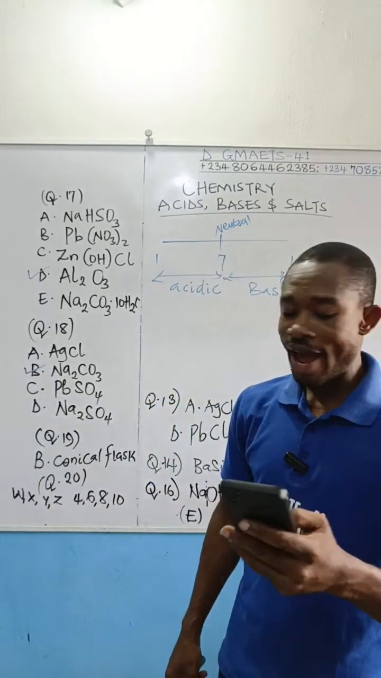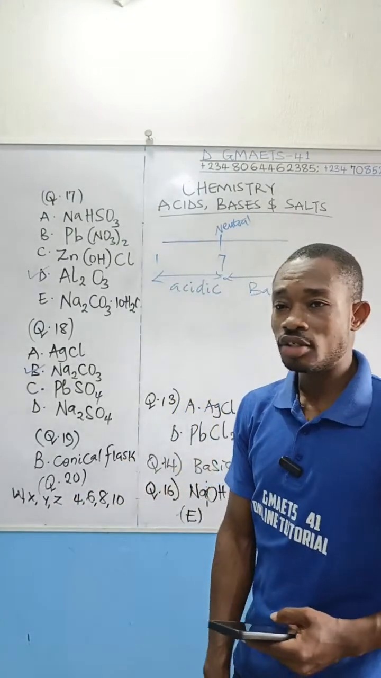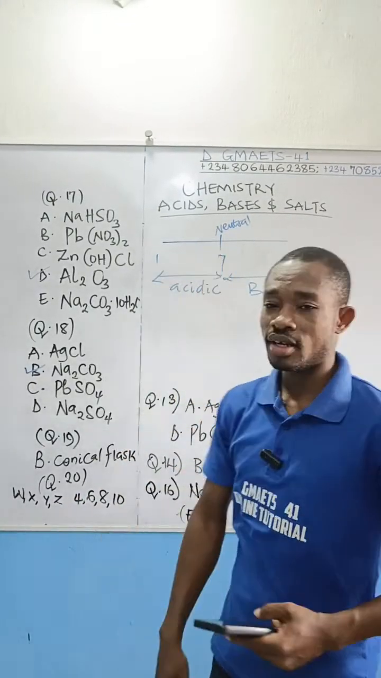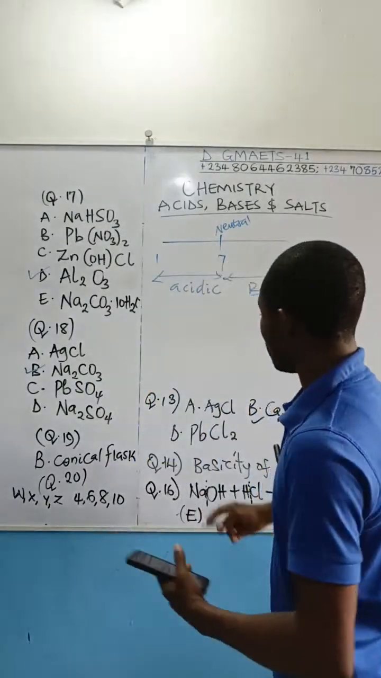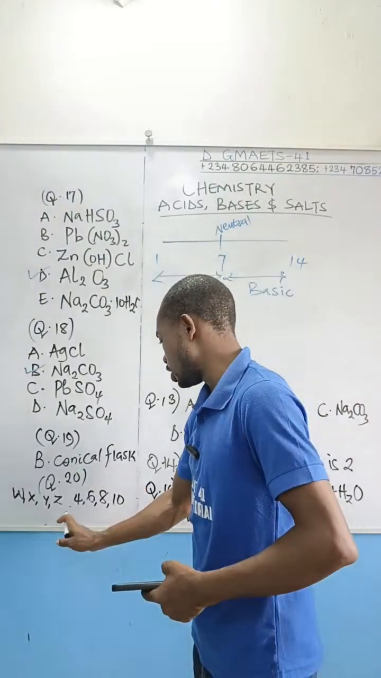Option E said X is neutral. X is 6. 6 is not neutral. 6 is still an acidic medium. So the correct answer to question 20 is option D.